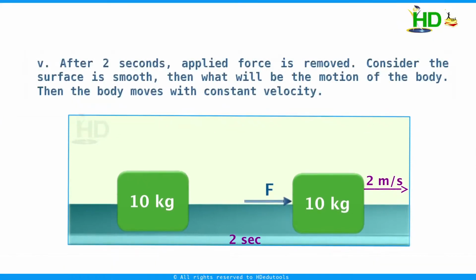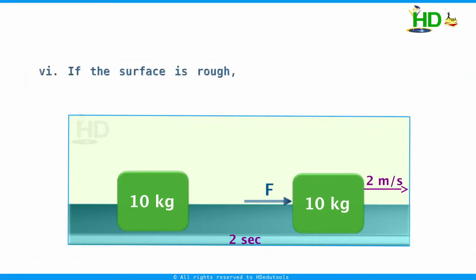After 2 seconds, the applied force is removed. Consider the surface is smooth. Then what will be the motion of the body? The surface is smooth means there is no frictional force acting. That means the body moves with constant velocity. Since no force is acting on the body, it continues its motion with constant velocity. If the surface is rough, friction is there and an opposite force is acting on the body. Due to this, after some time, the body will come to rest.